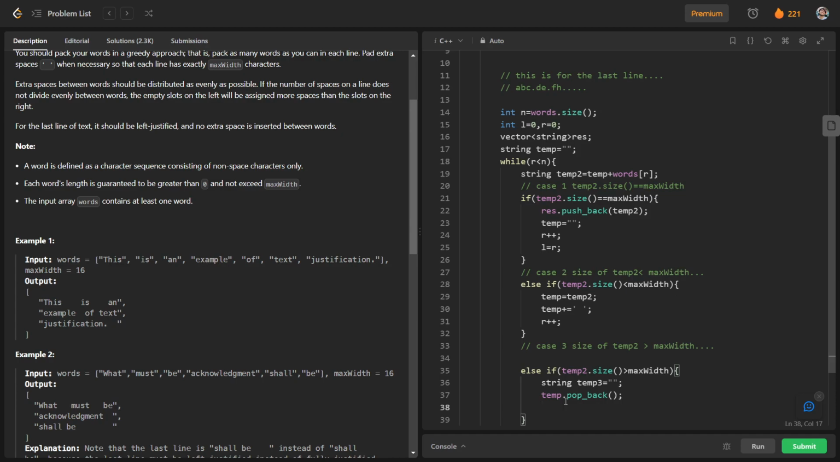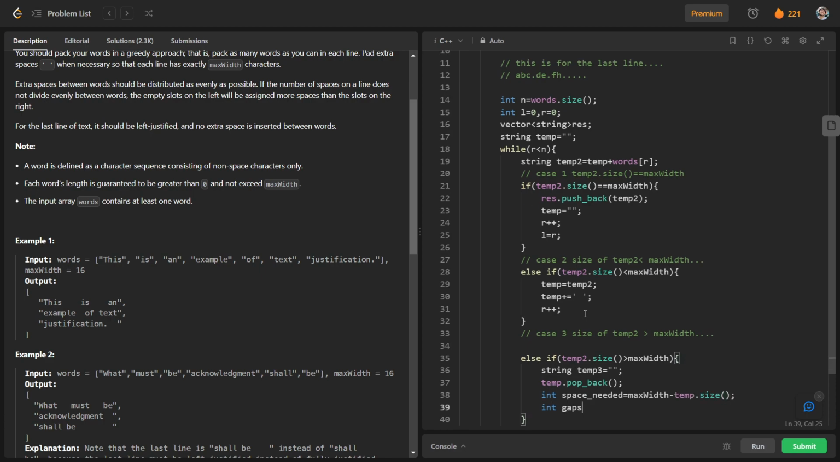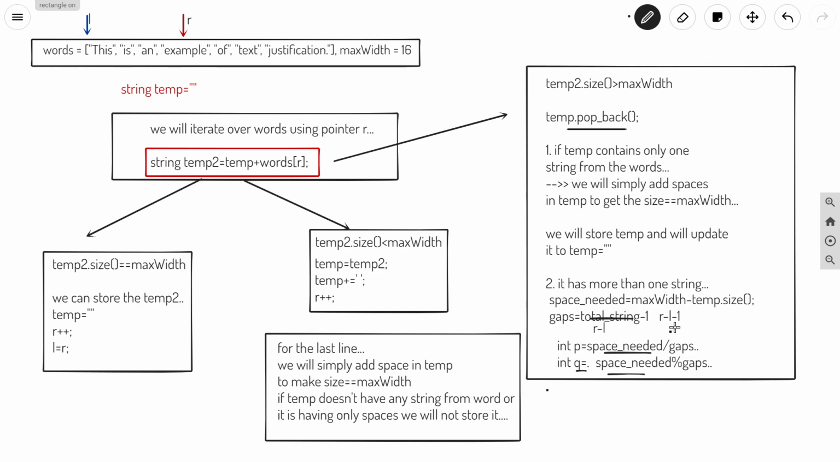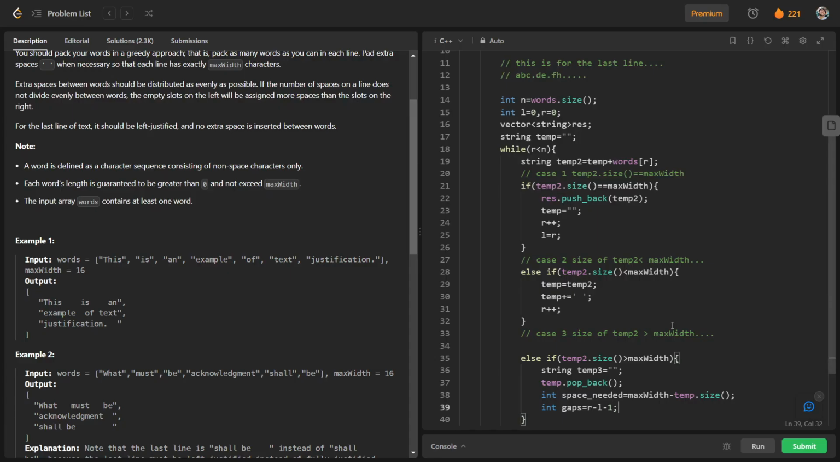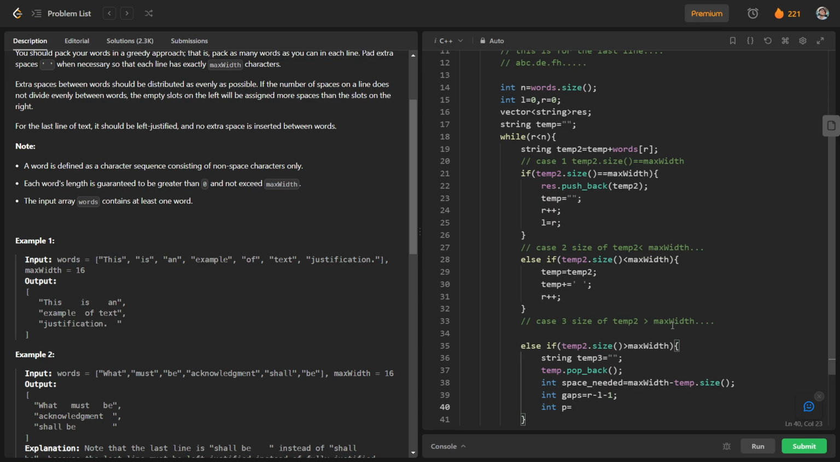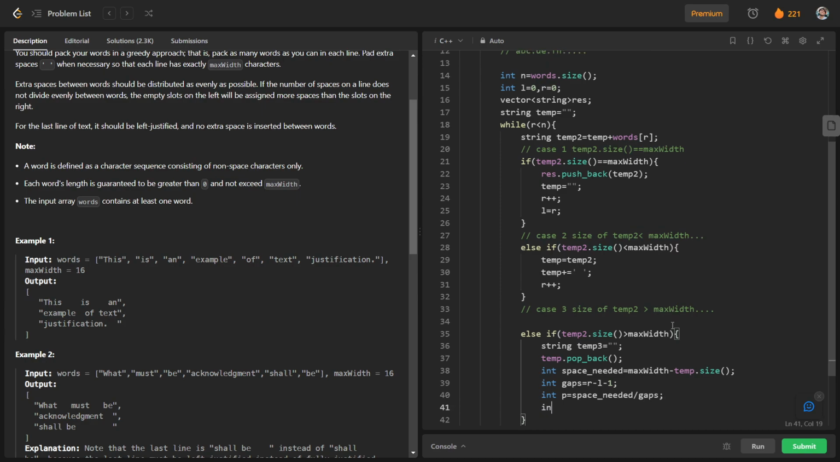We will have some variables here that we have discussed here also. So int space needed. So space needed will be nothing but max width minus temp dot size, and int gaps is equal to nothing but, we have discussed here, r minus l minus 1. So we will have int p is equal to space needed divided by gaps, and int q is nothing but space needed percentage gaps.